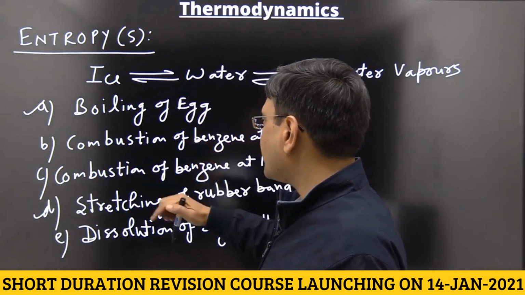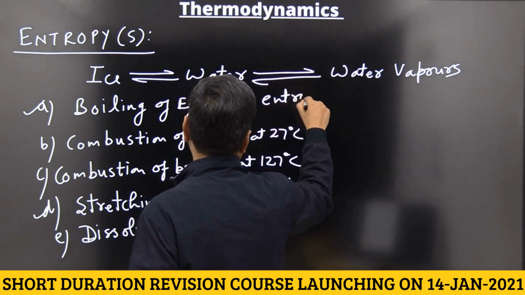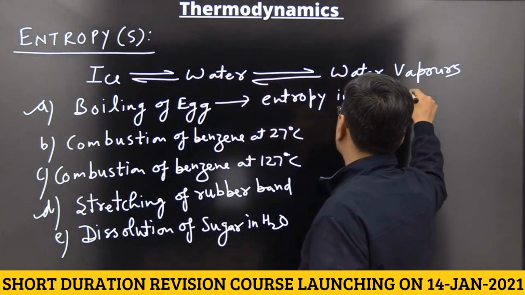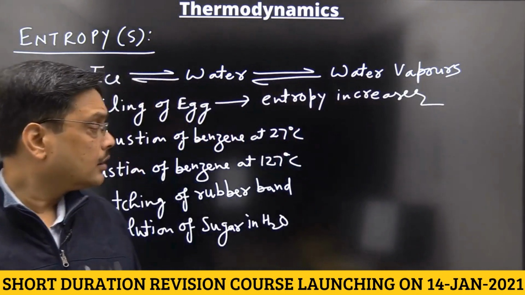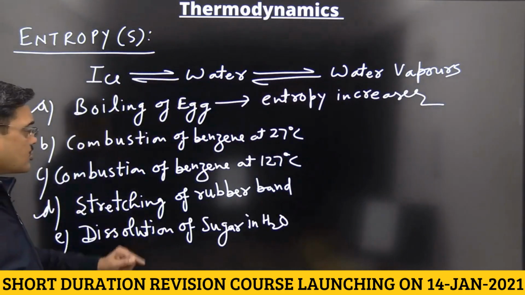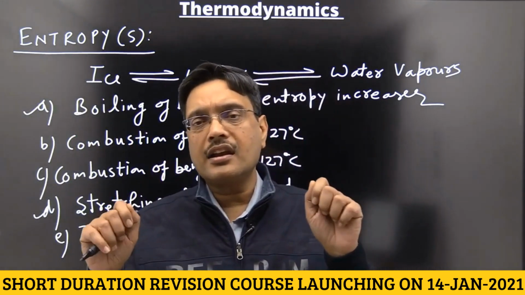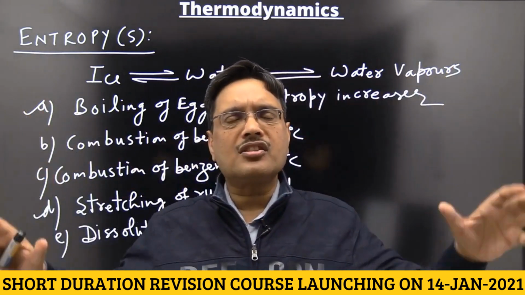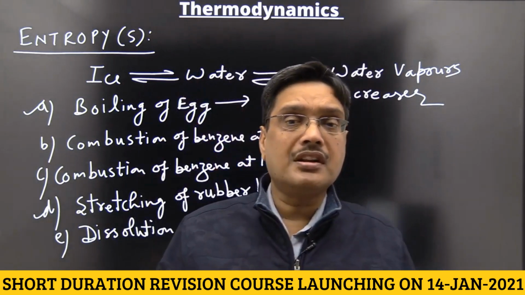So in boiling of egg, entropy increases due to the denaturation of protein. Note down this thing. And in the stretching of a rubber band, when you stretch a rubber band, entropy must increase because space is present, but the answer is entropy decreases.